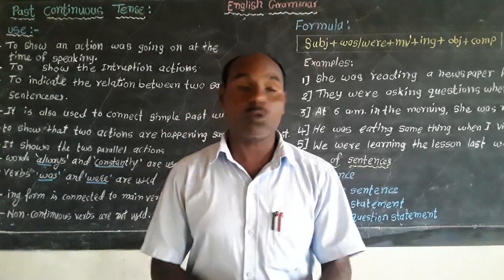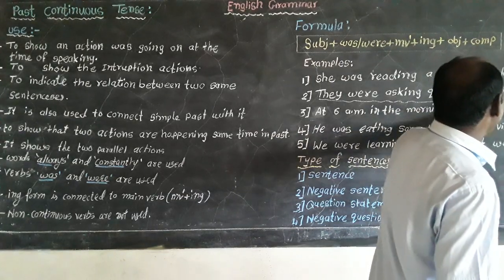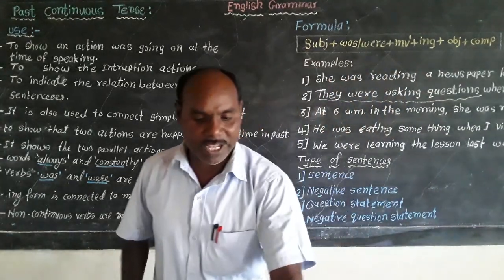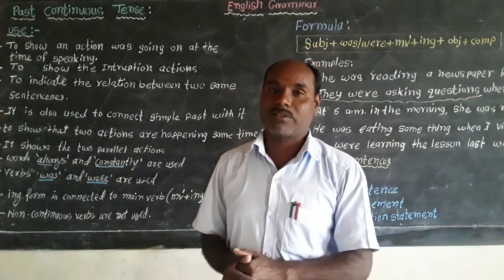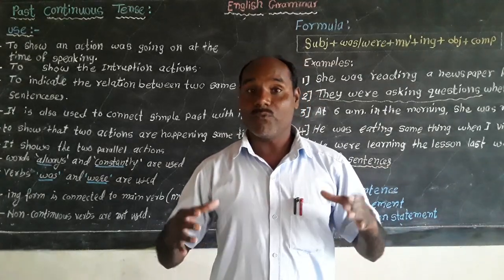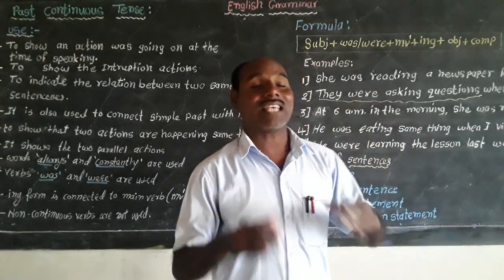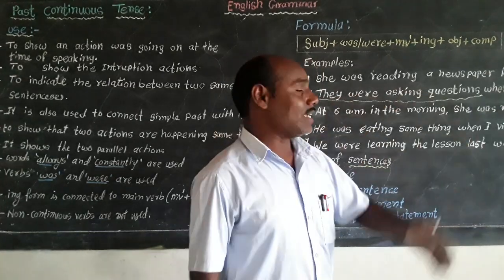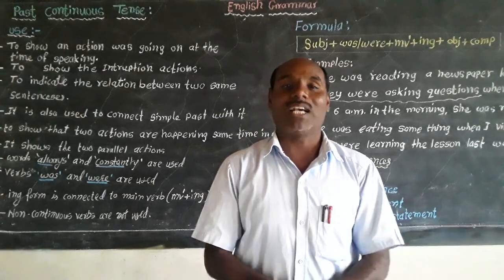This sentence belongs to past continuous tense, and I arrived belongs to simple past tense. That means two sentences are connected with two different actions and also two different types of tenses. The first sentence belongs to past continuous, while the second sentence belongs to simple past.